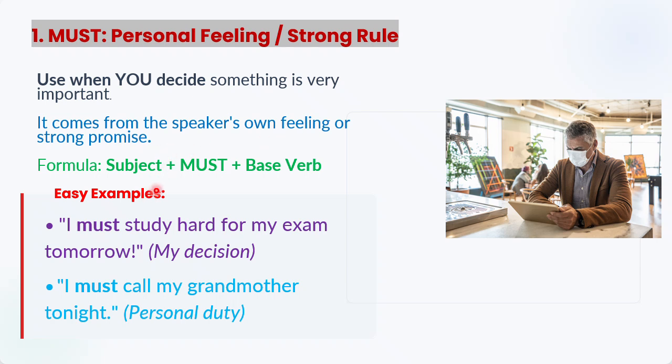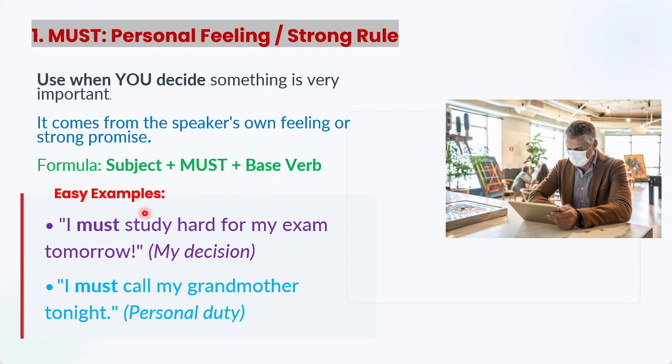Formula: subject plus must plus base verb. Very simple formula. We have the noun or pronoun as subject, then we have must as a helping verb, meaning the modal, and then we have the first form of the action verb, right?